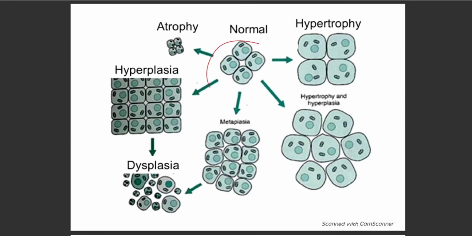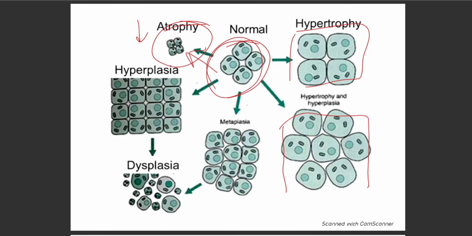This is the normal cell. It might get atrophied. What is atrophy? There is decrease in the size and decrease in the amount of cells. And what is hypertrophy? Hypertrophy is increase in the size of cells. Hyperplasia mainly occurs due to increase in number of cells. There is a condition where hypertrophy and hyperplasia might occur together, which is also seen in endometrial carcinoma or breast cancers, and also during the development of the breast during puberty, pregnancy, and lactation.